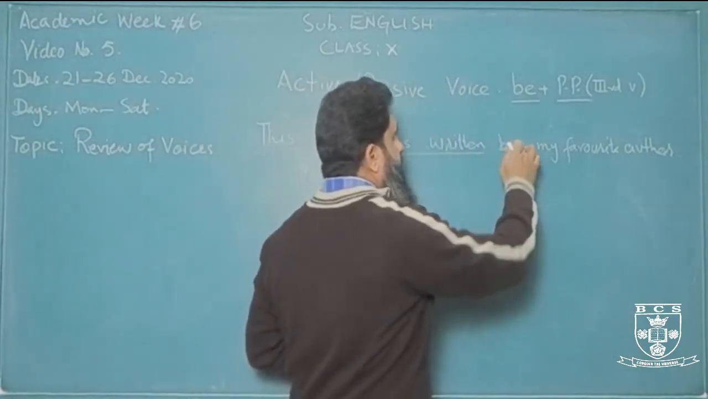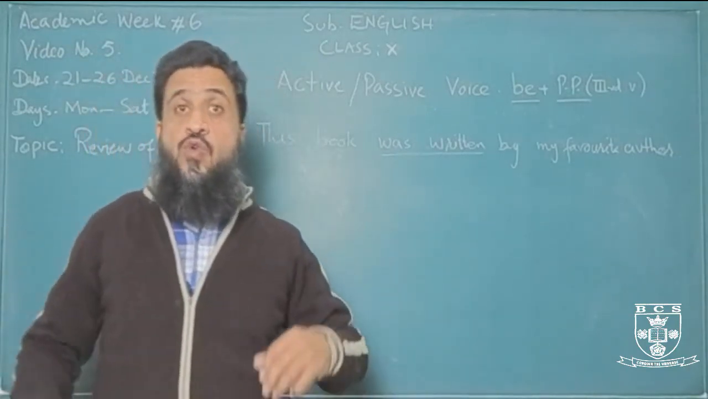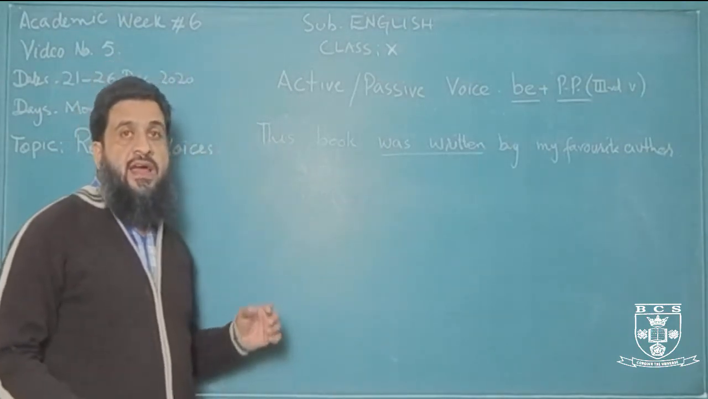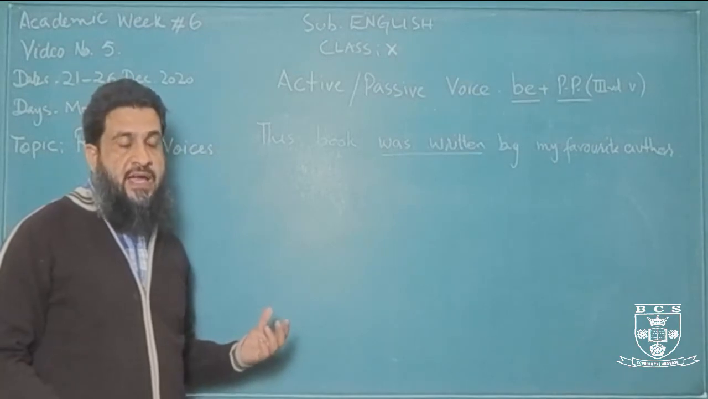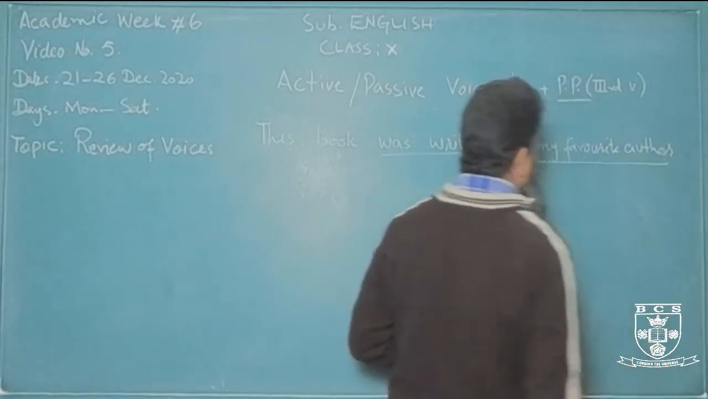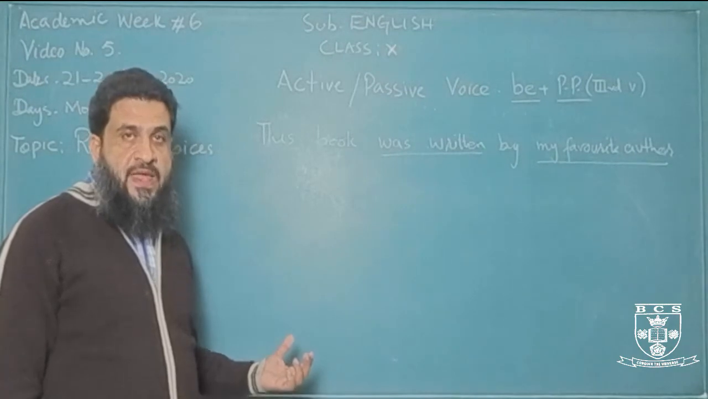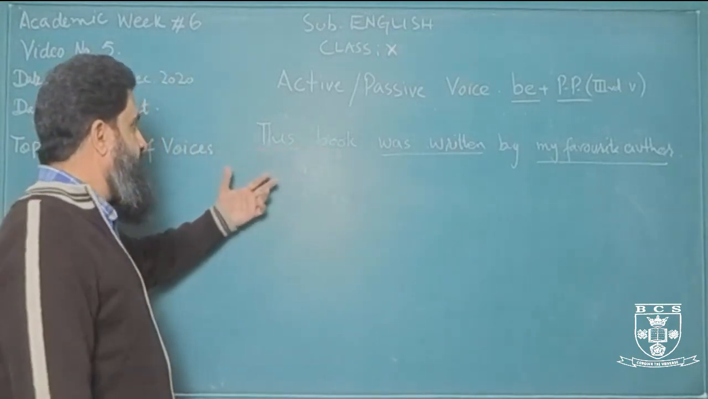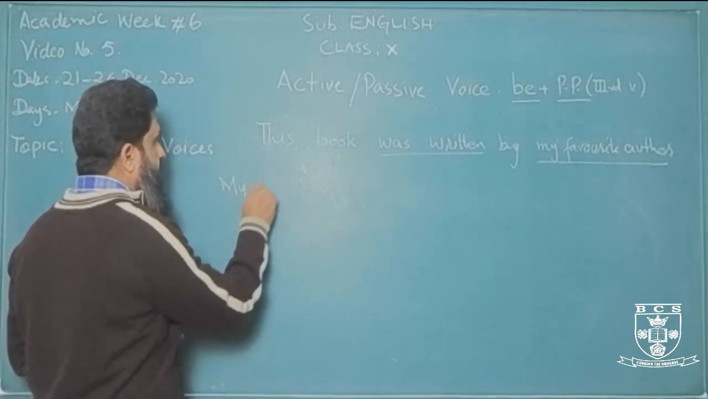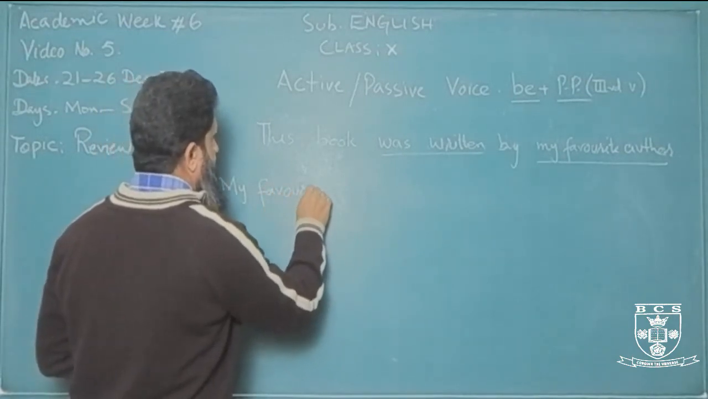So the first thing to identify while changing from passive into active is who performed the action. Normally you will find it as an object of the preposition by. You will find it after by. So we know this whole phrase is the performer or doer of the action. So we'll pick up from there and make it the subject of the active sentence. So we'll start, my favorite author.